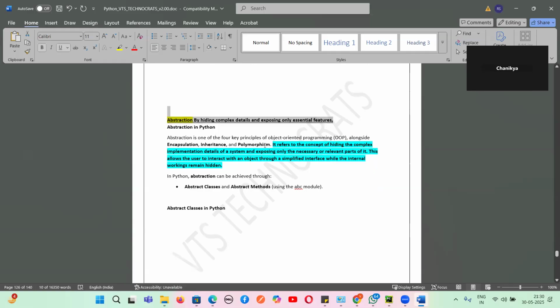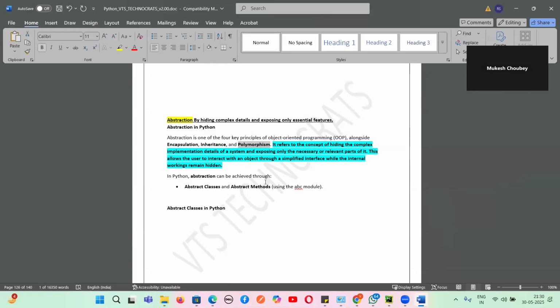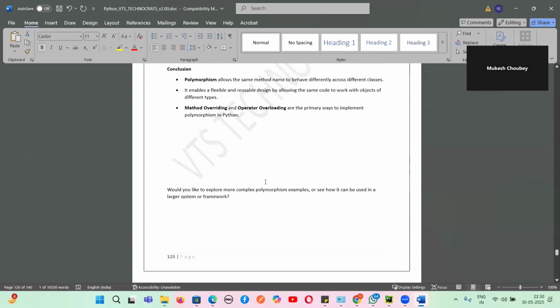Abstraction is one of the four key principles of OOPs, alongside encapsulation, inheritance, and polymorphism. We learned encapsulation. What is encapsulation, Mukesh? Hiding the implementation and showing the key features? No, that is abstraction.